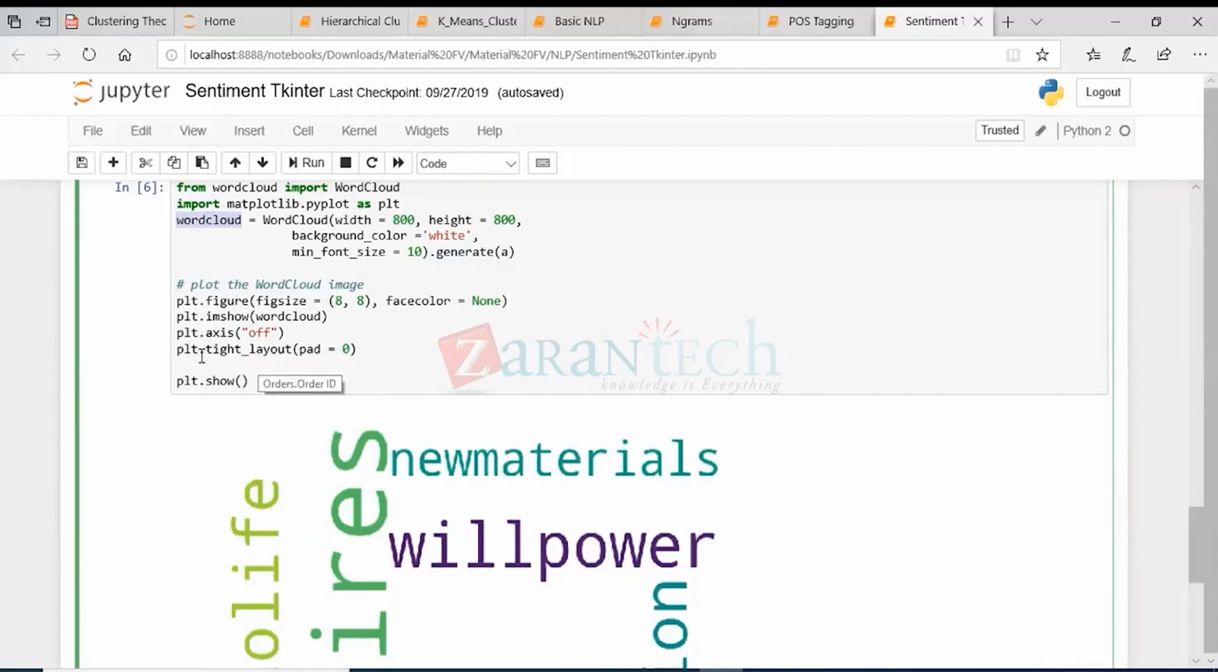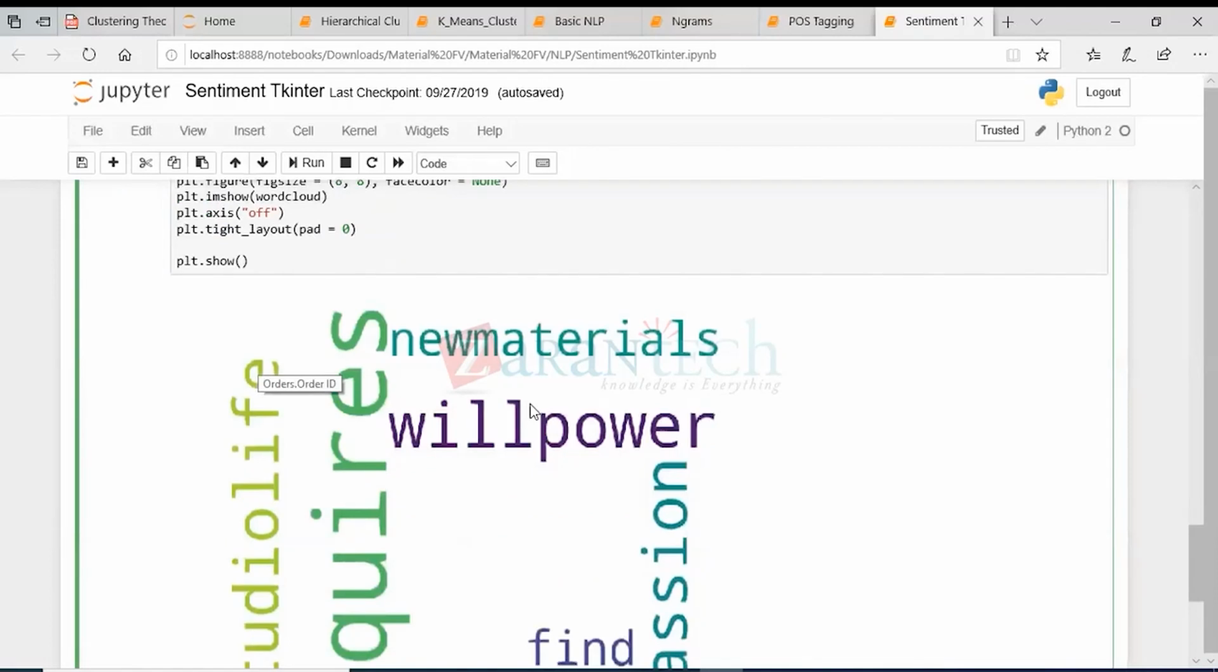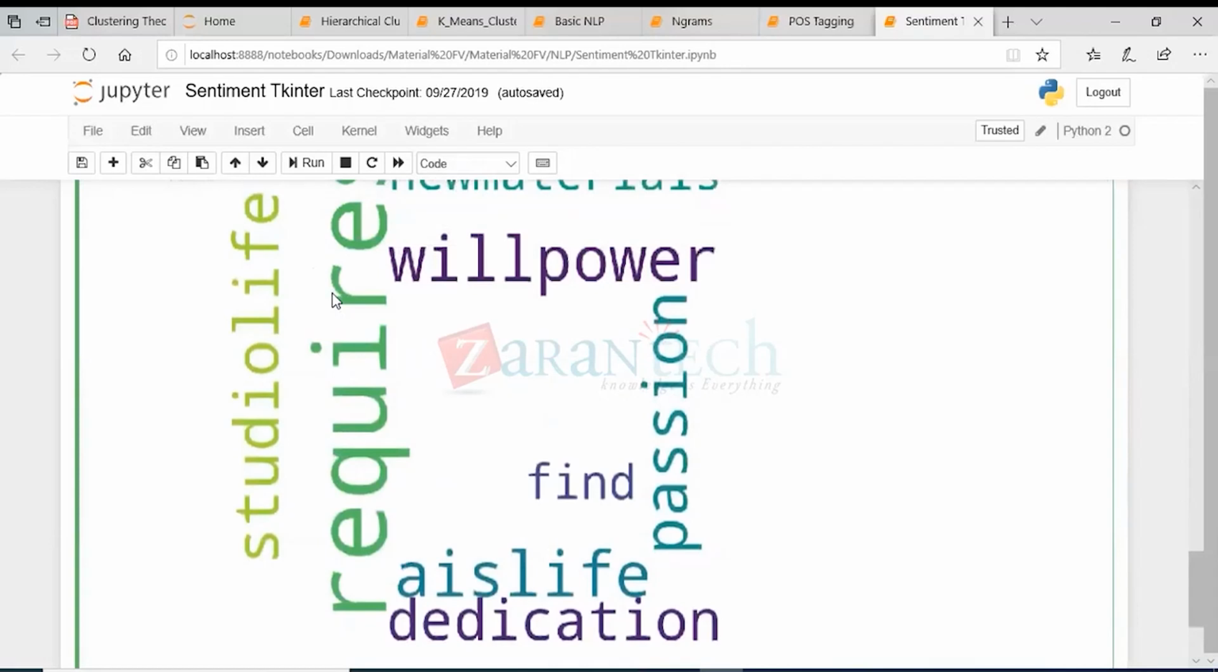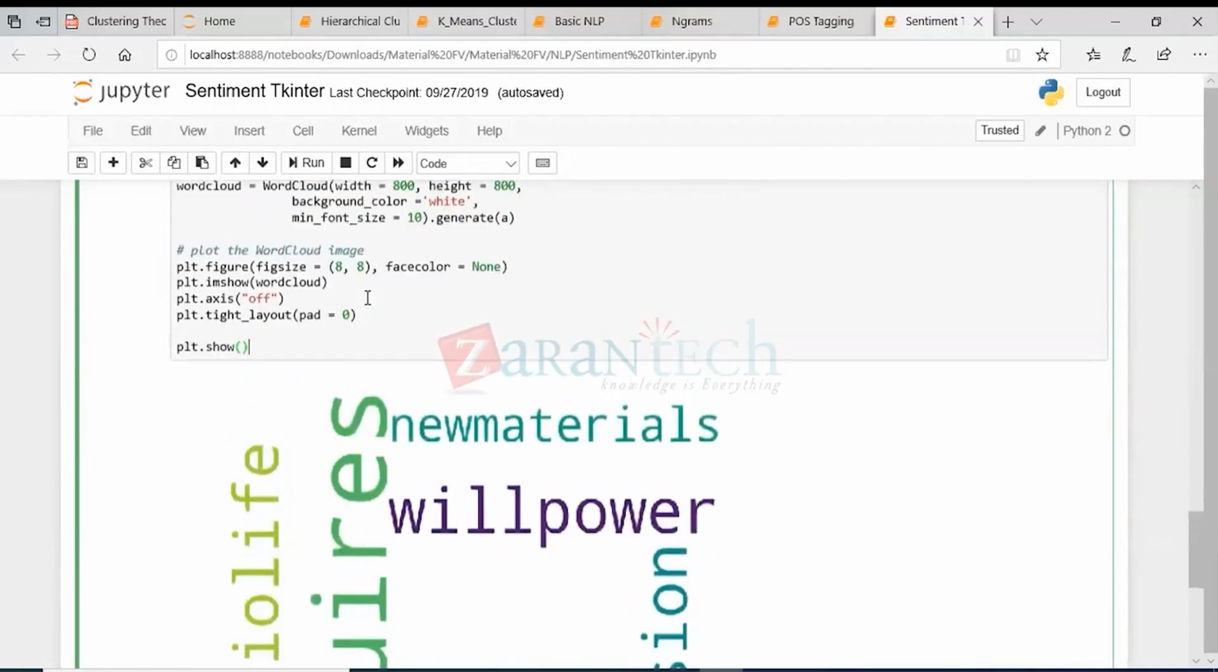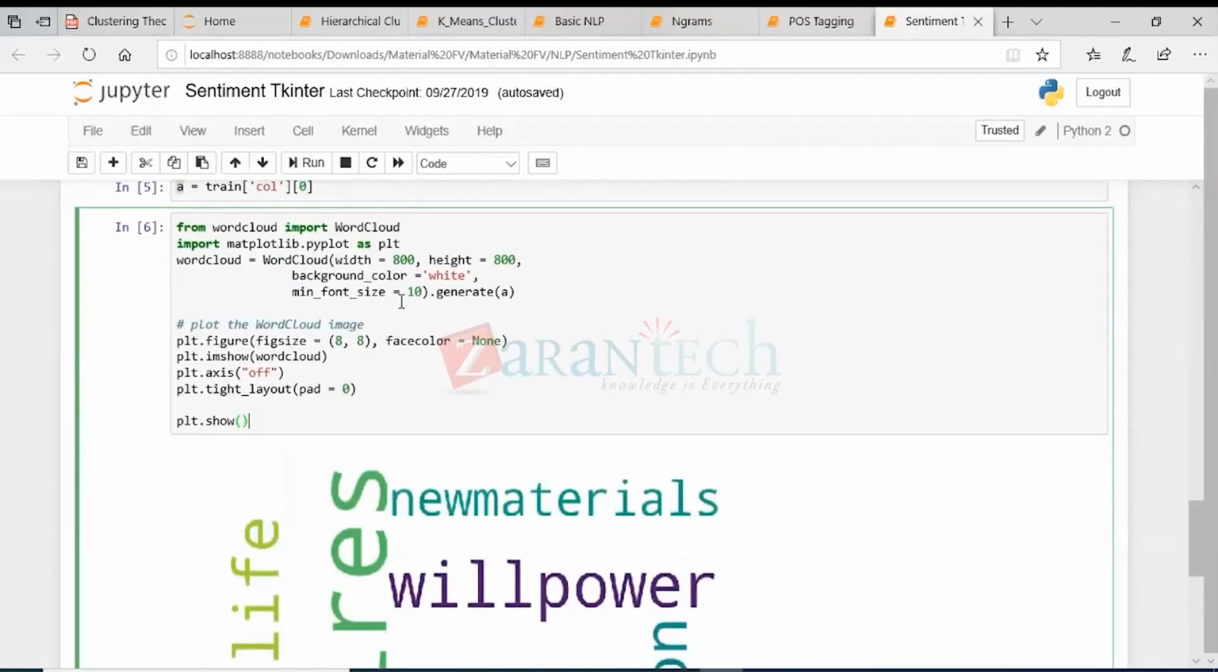And then plt.tight_layout with pad equal to 0, just to contain everything within the screen or within a stipulated space. We do that, and then just use plt.show to display the image. So it's as simple as that. Building a word cloud is as simple as that, right?